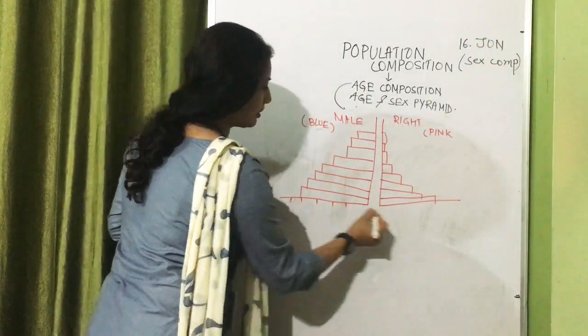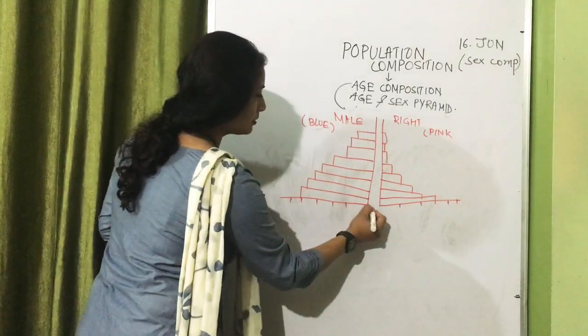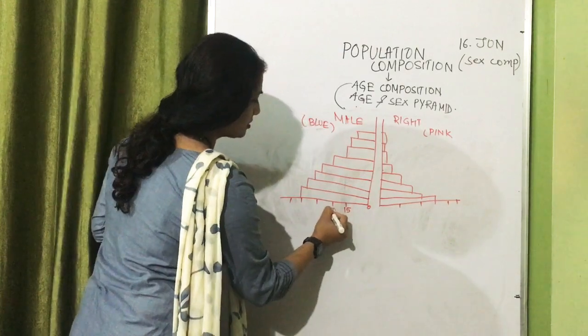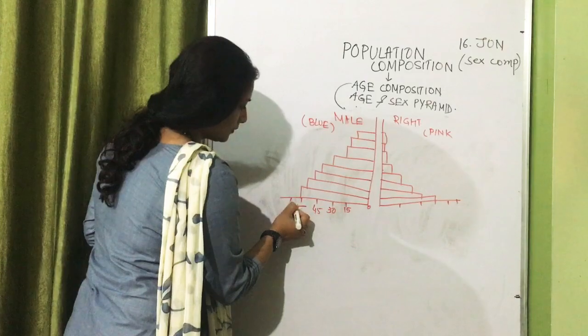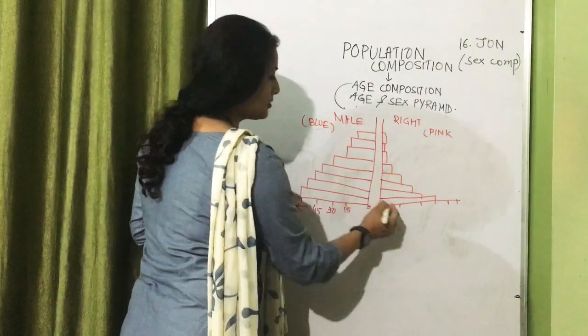On the horizontal bar, you will find the number of people starting from 0, suppose 15, 30, 45. That is the number of people in different bars, same way.